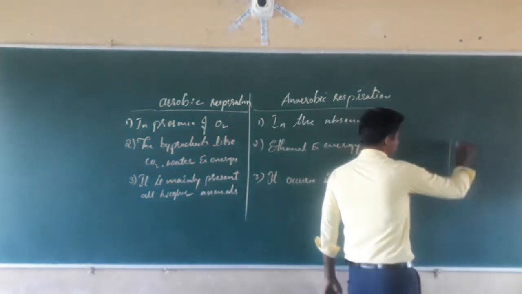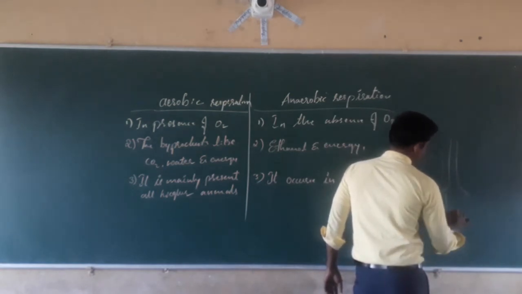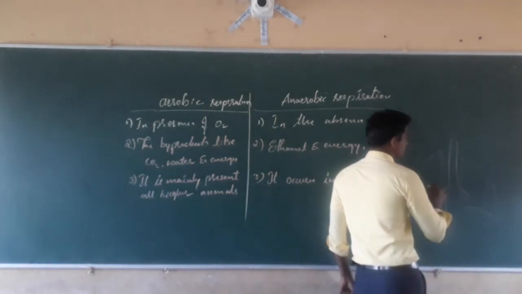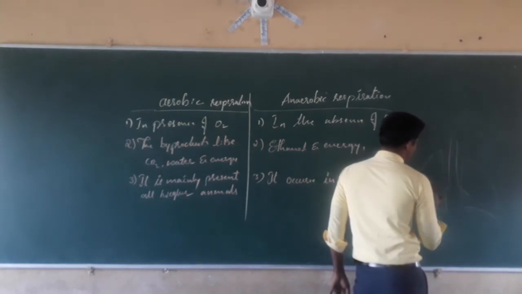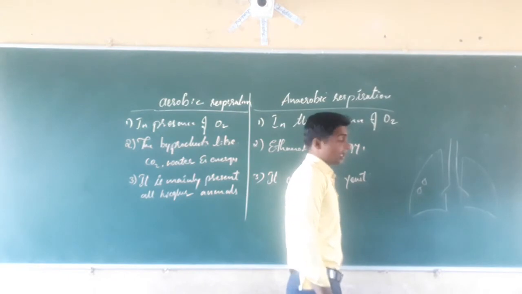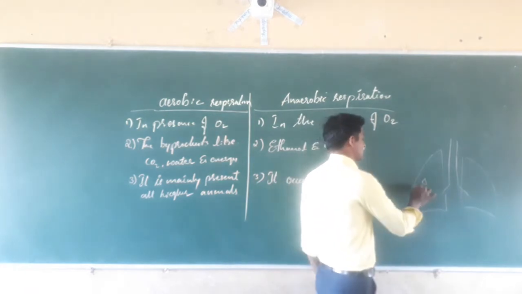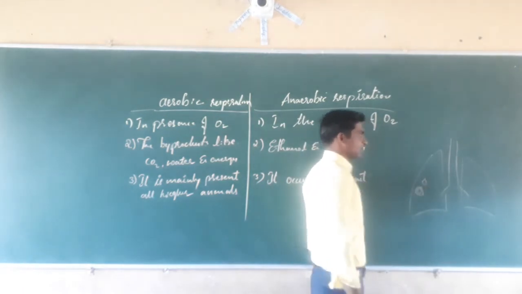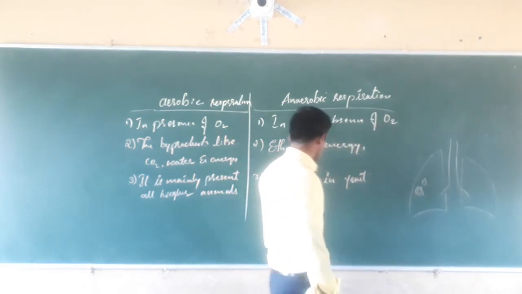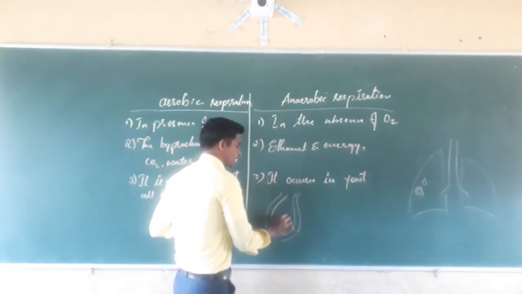When we see the structure of the lungs, what happens? Minute bag-like structures are present. More than 300 million alveoli are present in each lung. See what happens: the alveolus has a double-layered membrane. Here what happens, dear students? We have studied the structure of alveoli.